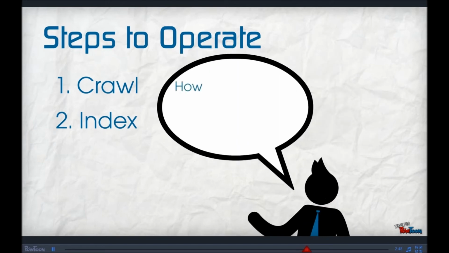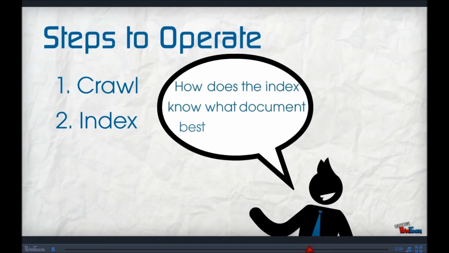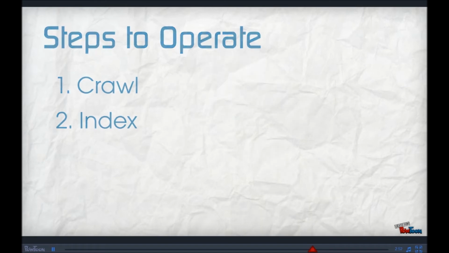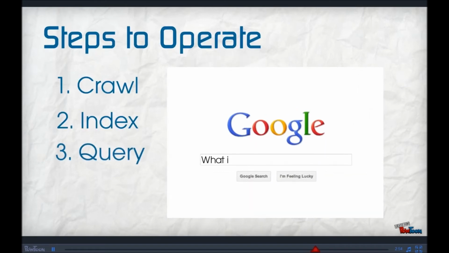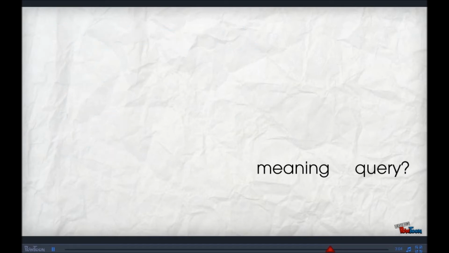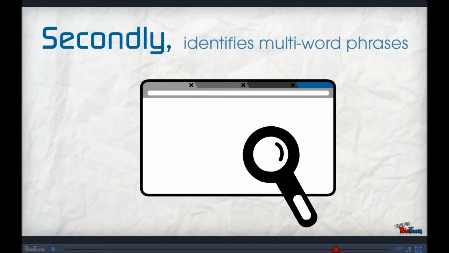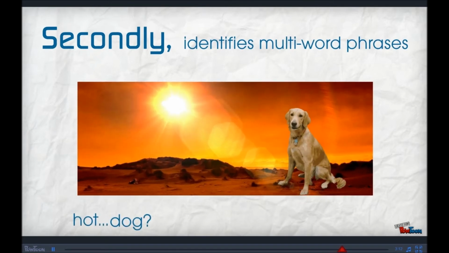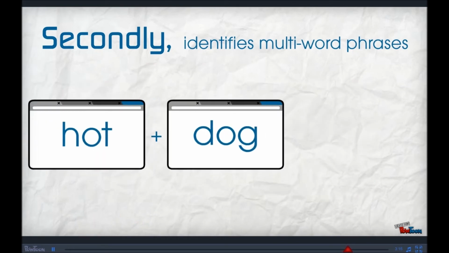But how does the index know what document best matches your query? When a user enters a query, the search engine does a number of adjustments to the search to help the index find what it needs. First off, it deletes stop words like the, of, if, is, and or. This reduces the number of tags the index has to search for. Secondly, the search engine identifies multi-word phrases like catchphrase and hot dog, or phrases that are composed of words that individually do not make sense, but when combined signify something unique.